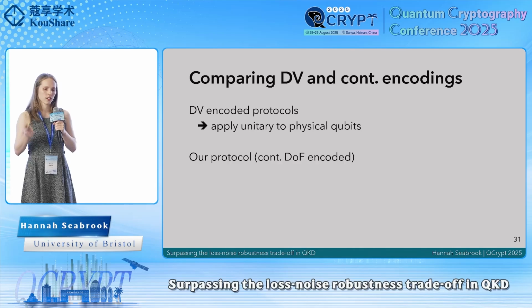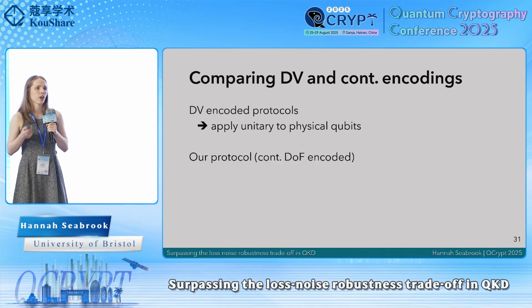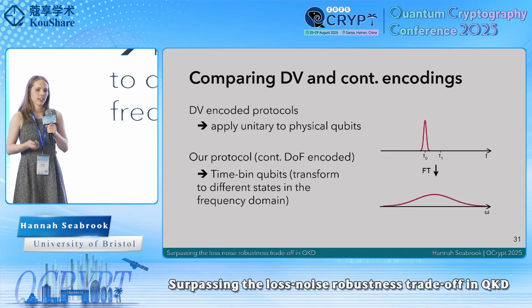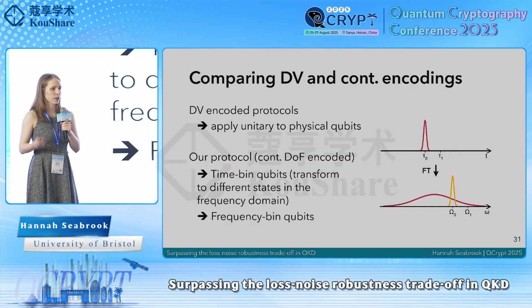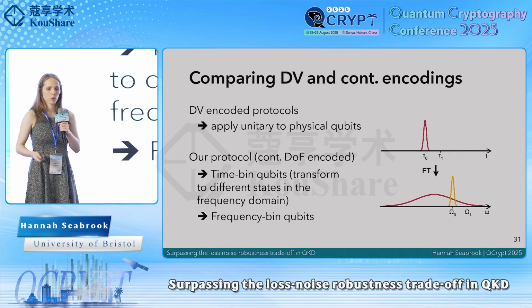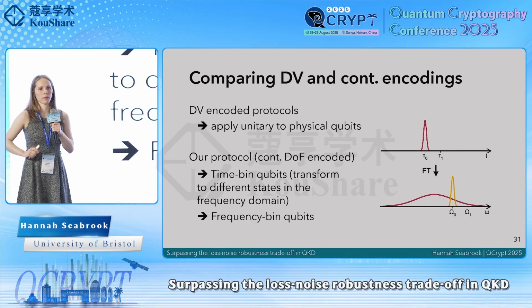In contrast, our protocol is continuously encoded, and we have two fundamentally distinct types of qubit states. The first is our time-bin qubit states, which we can Fourier transform to represent in the frequency space, where they become very broad. And the second is our frequency bin qubit states, which are much more sharply peaked. So we have these two fundamentally distinct types of qubits.